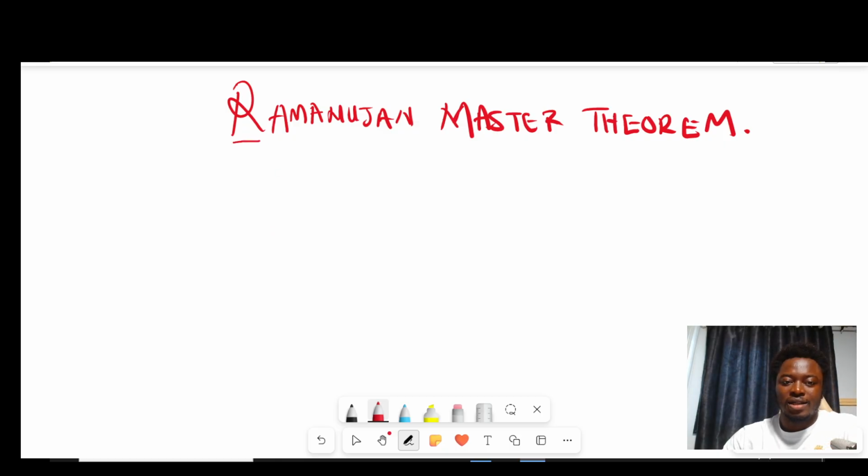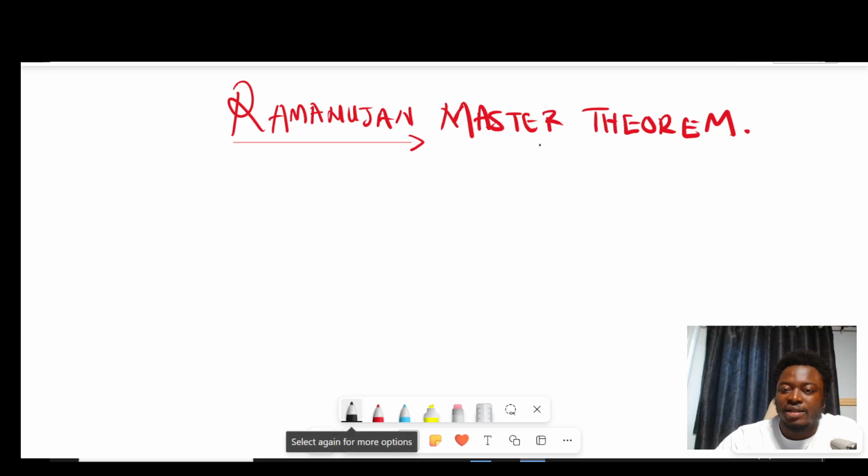Today, we're going to look at this beautiful theorem known as the Ramanujan Master Theorem, and this is due to the Indian mathematician Ramanujan. Ramanujan is known for literally anything integral and series. Everybody loves him, and his work is available online. You can go and check him out. Many theorems and series he has derived.